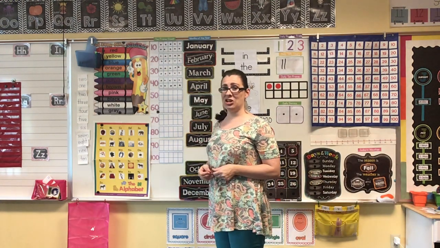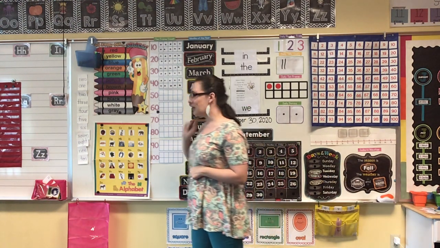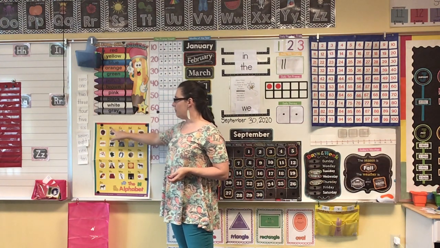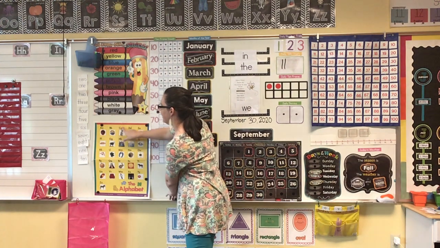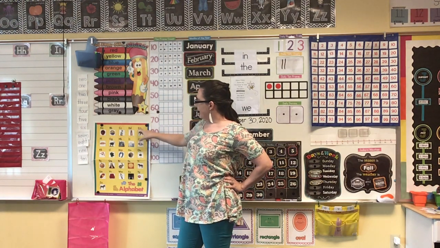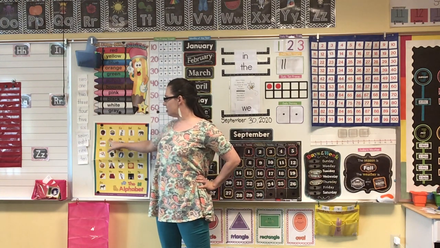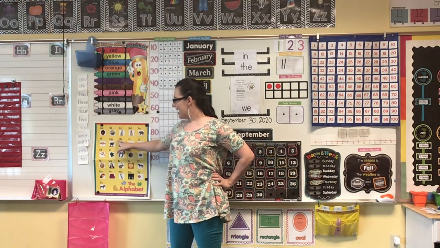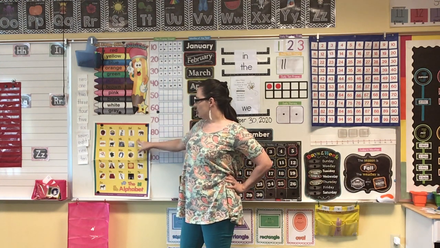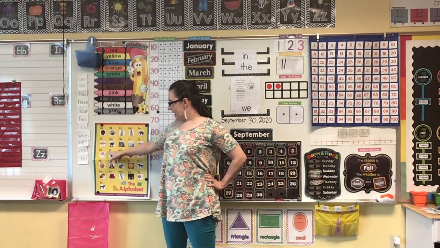Let's do our ABC chart. We'll do it a little bit slower today. Are you ready? Read it with me. A, apple. B, ball. C, cat. D, dog. E, elephant. F, fish. G, goat. H, house. I, igloo. J, jump rope. K, kite.